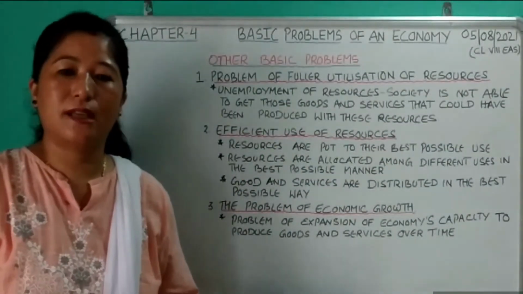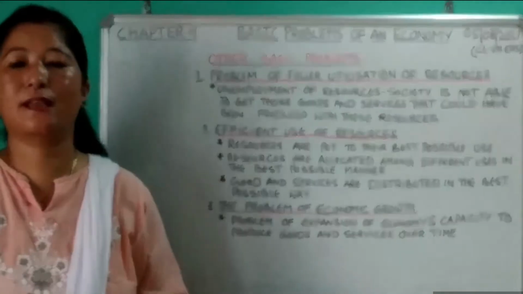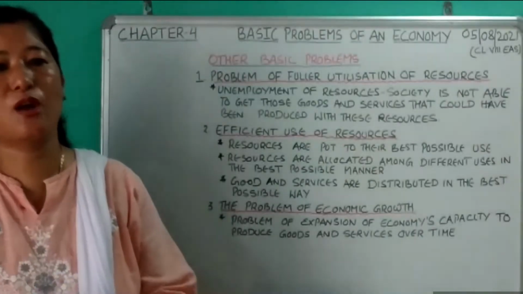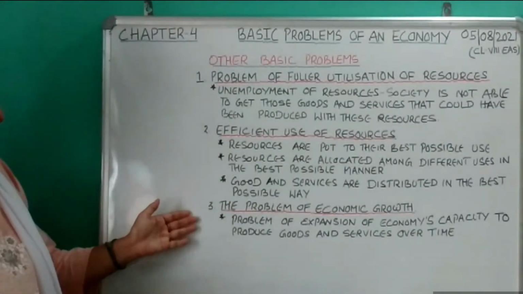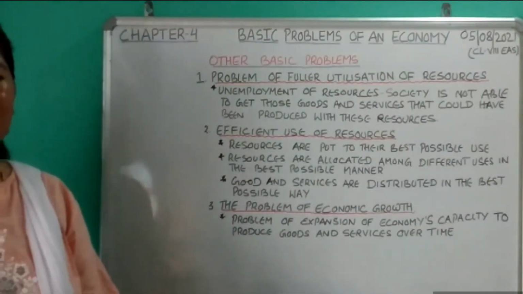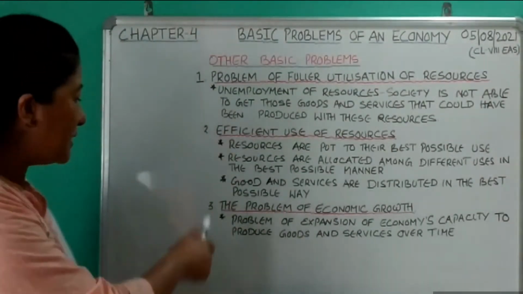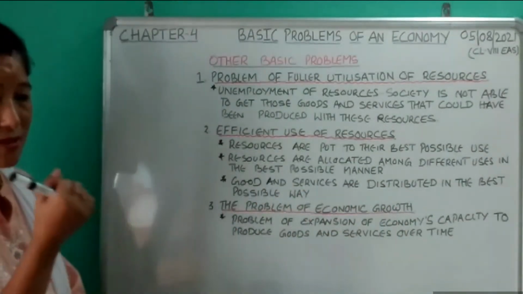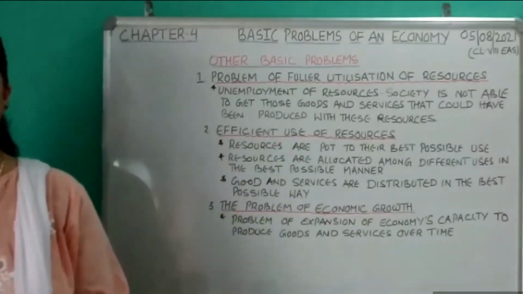Now in economics, the efficient use of resources means a country cannot produce more of one good without producing less of another good. So now we'll move on to number 3, the problem of economic growth. This is another basic problem faced by all the economies of the world. It means the problem of expansion of the economy's capacity, that means the strength of the economy to produce more goods and services over time.